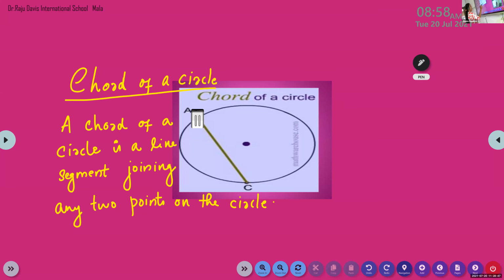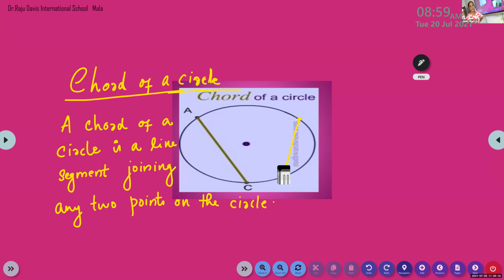See, okay, listen. Chord is a line segment connecting any 2 points on the circle. Clear? Yes, ma'am. Somebody may ask me differently, right? Any 2 points on the circle. Did you understand this much? Yes, ma'am, we understand this much. Okay, now listen.